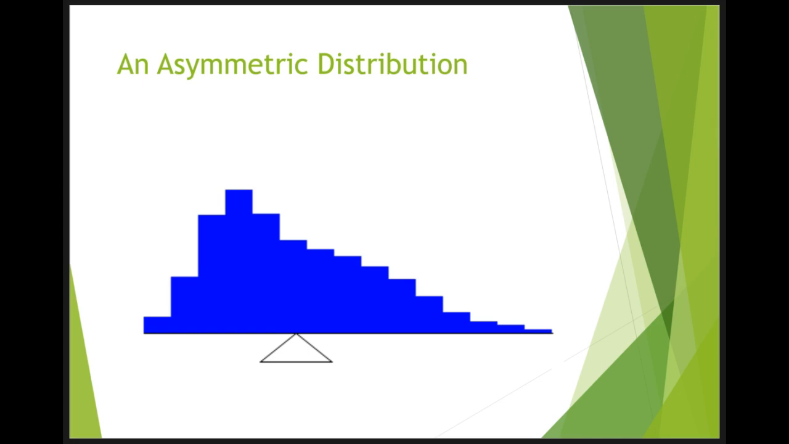And this figure shows an asymmetric distribution. To balance it, we cannot put the fulcrum halfway between the lowest and highest values. Placing the fulcrum at the halfway point would cause it to tip towards the left. The balance point defines one sense of a distribution's center.